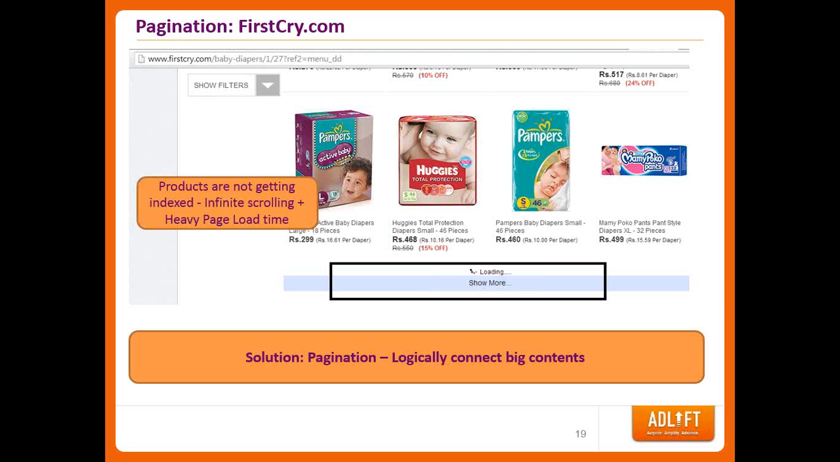When a search engine comes to your website, they crawl the first thing. They are not able to see any product which is after "show more". So what does this create? This creates an indexing problem for them. We can see this in the example of First Cry. The products after the show more are not actually getting crawled.